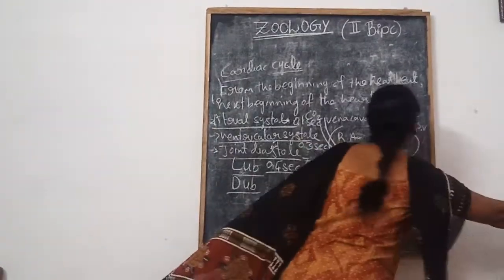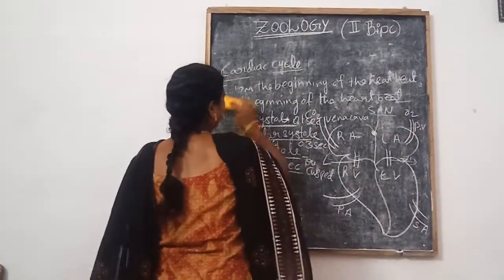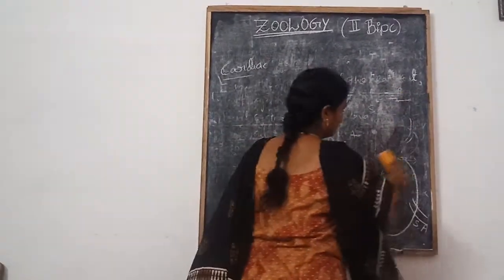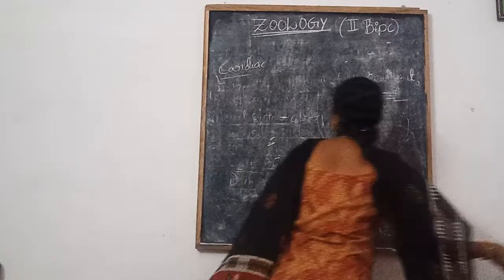The next topic is the cardiac output. What is the cardiac output?